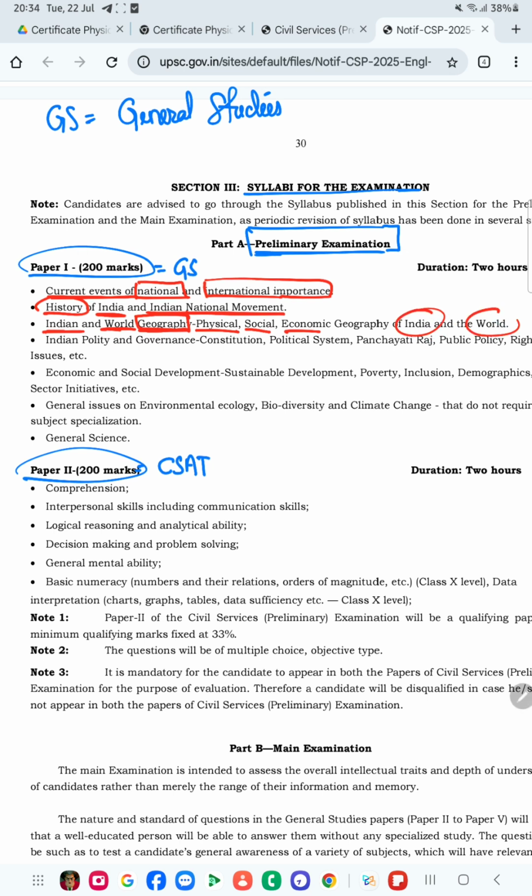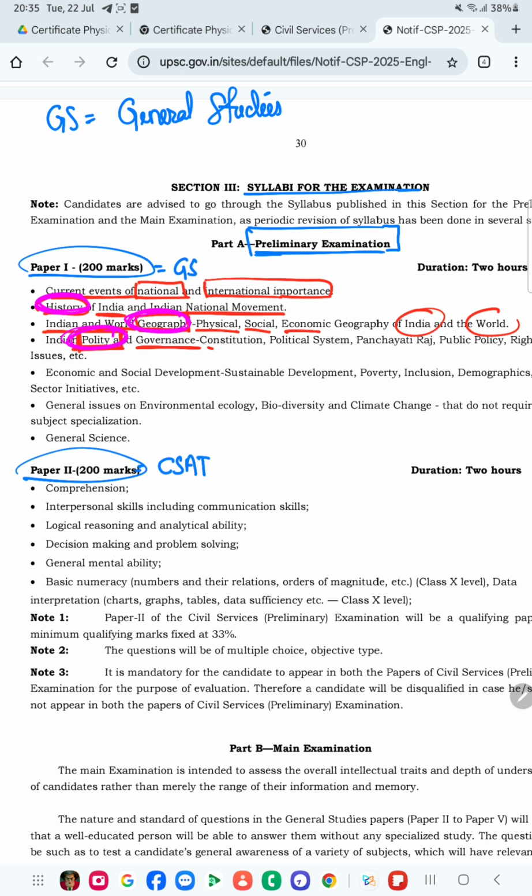The next subject is polity. I'm just marking it with a different color for your own reference. The first one is history, then geography, and the third subject is polity. In polity, which things are there? Polity and governance.